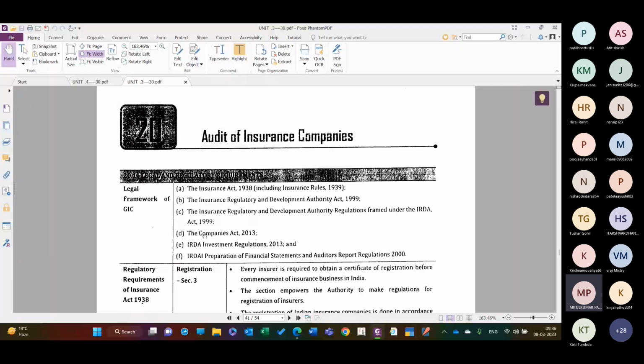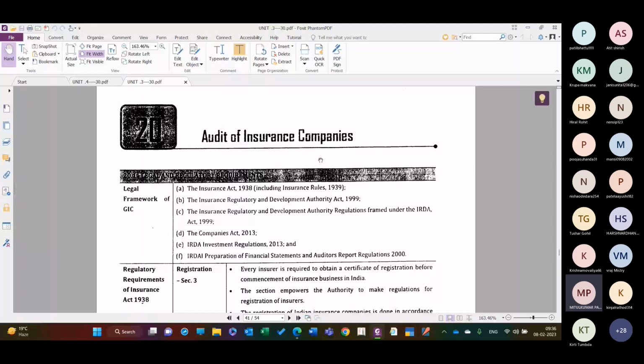And if there is a deficiency in the internal control systems, the auditor will identify those deficiencies and inform the governing body, which in the case of the insurance company is generally the board of directors. They inform the board of directors of these deficiencies in the internal control systems, and suggest strengthening the internal control system, so that the books of account reflect the true and fair view. The ultimate objective of the audit of the insurance company remains the same: that the books of account reflect the true and fair view. जो नॉर्मल ऑडिट में हम करते हैं, सेम वे इंश्योरेंस कंपनी में भी वही है.